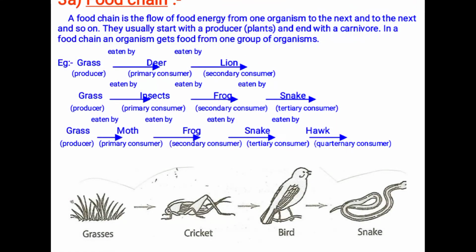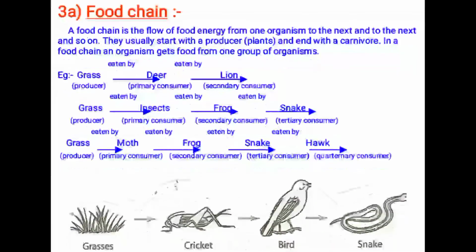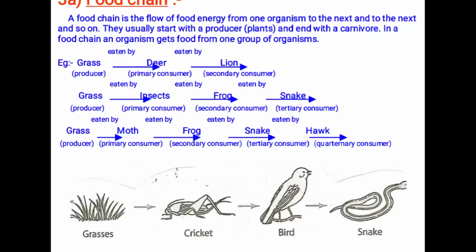So, here there is a chain of flow of food, which is called food chain. We have various examples in that. Grass is a producer which can prepare its own food, so it is eaten by deer. Deer directly eats the grass, so it is called a primary consumer. Now deer is eaten by lion.